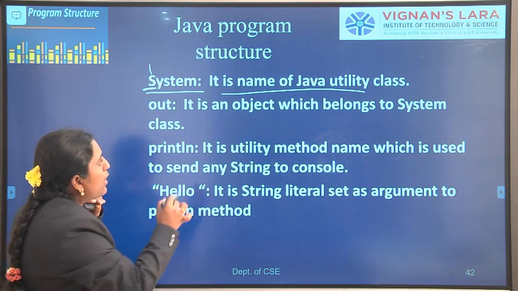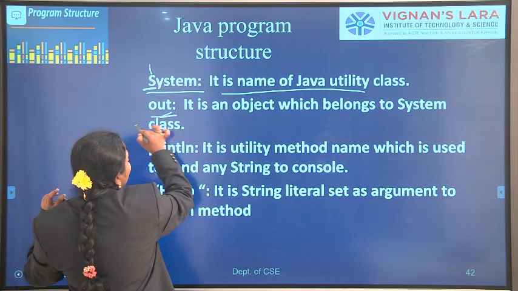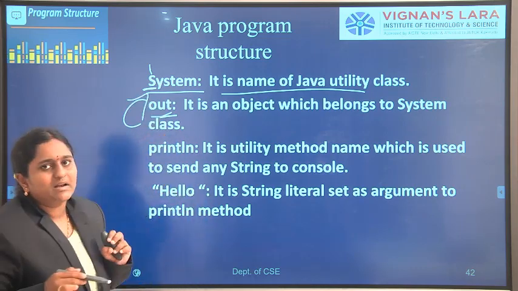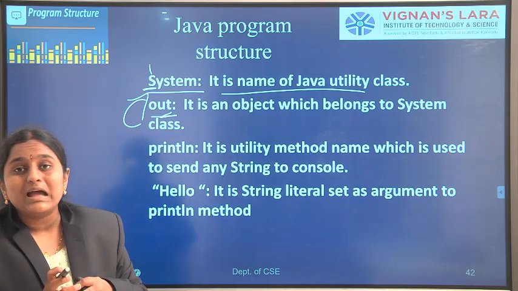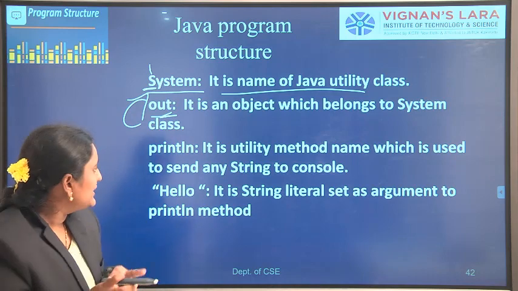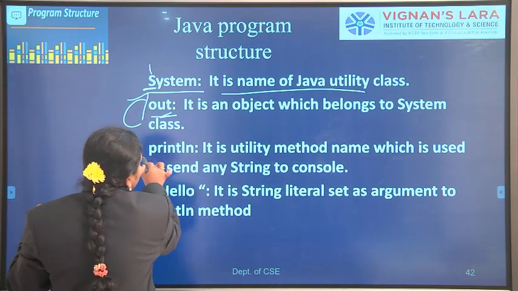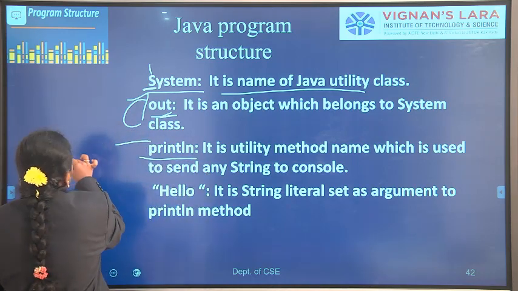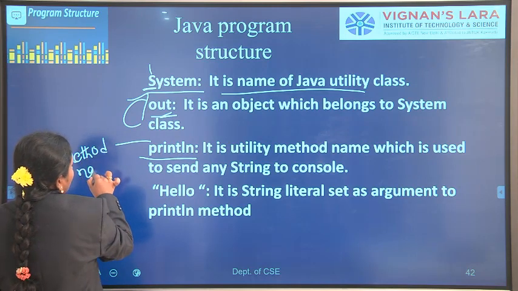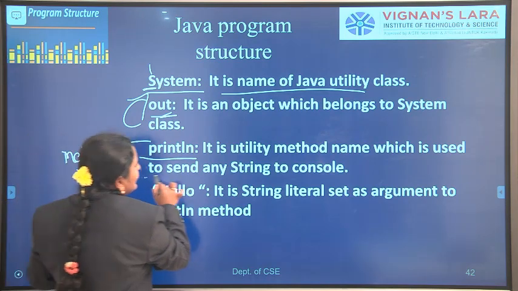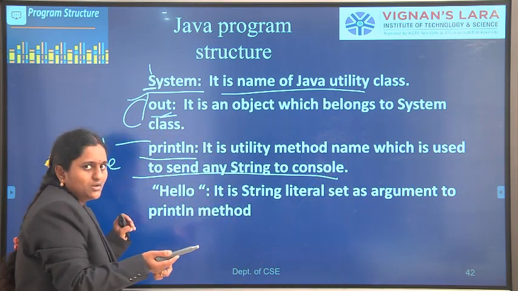Next one, out is an object. Out is an object which belongs to the System class. Here println is the method name. Println is the method name which is used to send any string to the console.